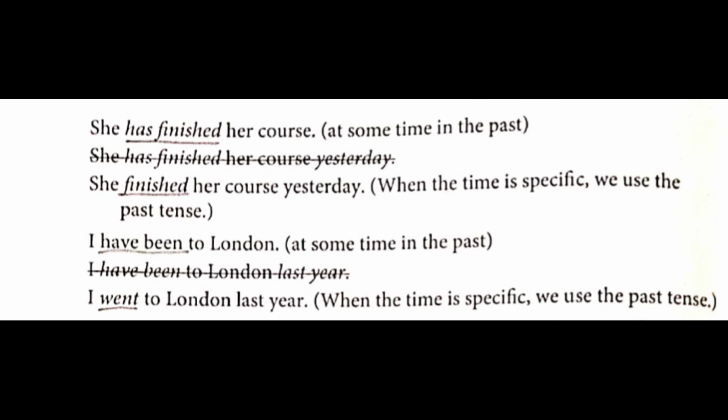Next one, I went to London last year. So here, when the time is specific, we use the past tense. Here the specific time is last year, so "have been" you won't be using. Please underline "has finished" in the above one, underline "finished" in the second one, underline "have been", and underline "went".